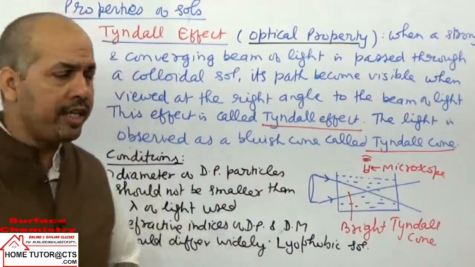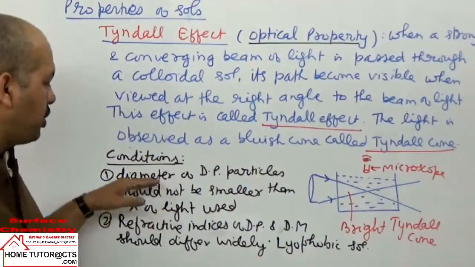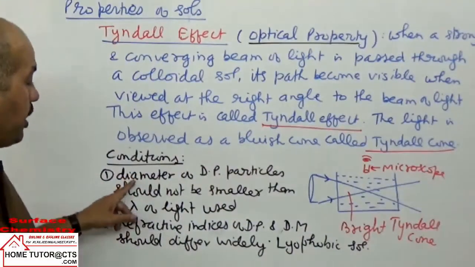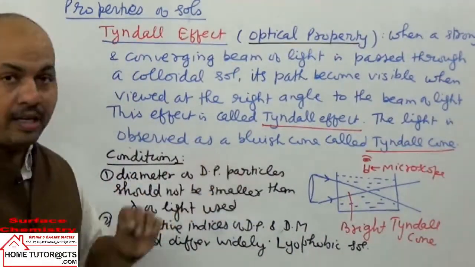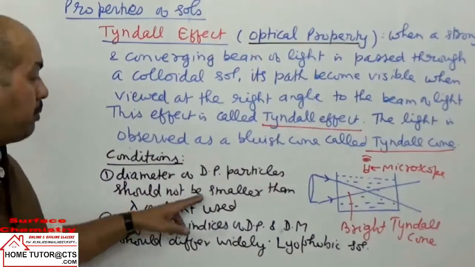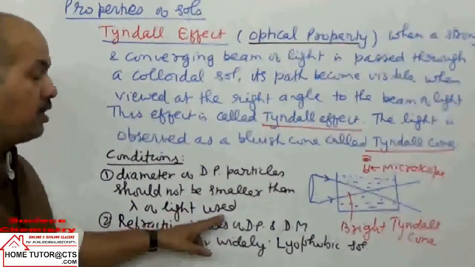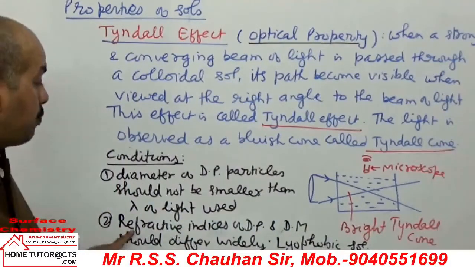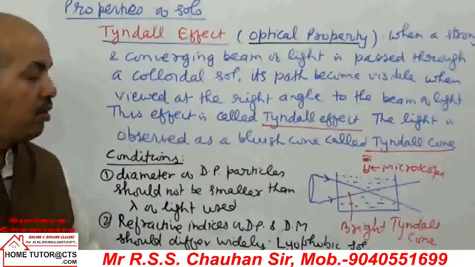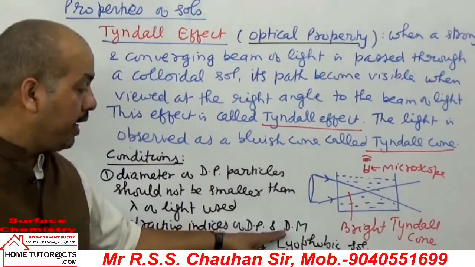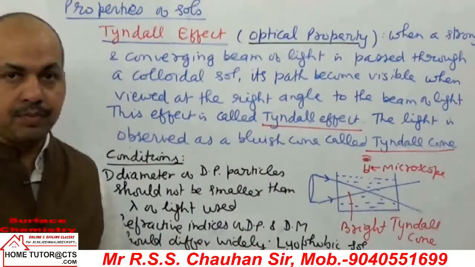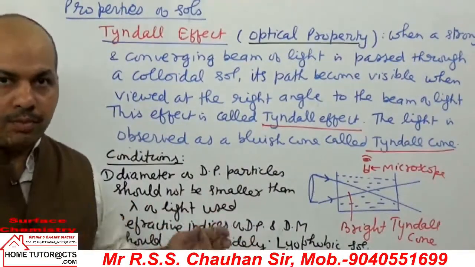So what are the conditions taken here? We have two conditions. The conditions are quite important, and this question can be given. The first condition: the diameter of the dispersed phase particles should not be smaller than the wavelength of light used. The second condition: the refractive indices of the dispersed phase and dispersion medium should differ widely, should have more difference.